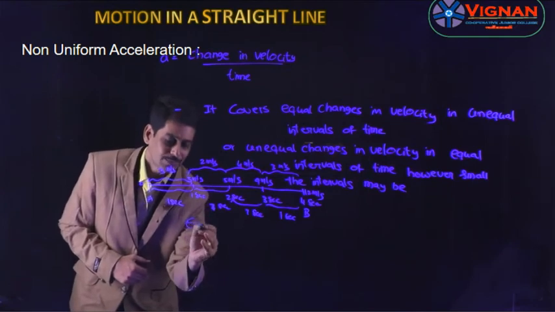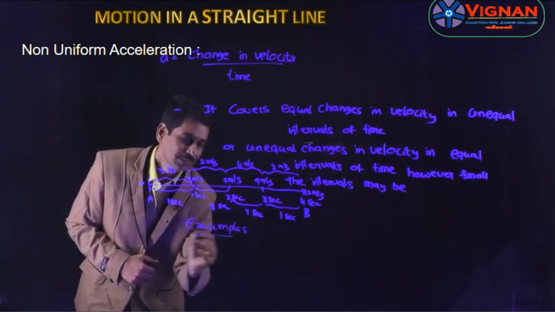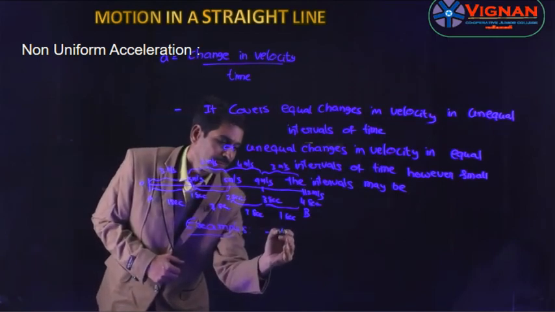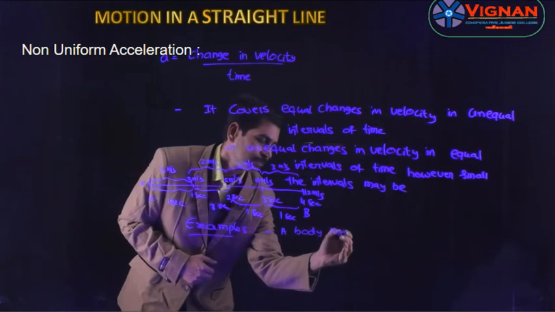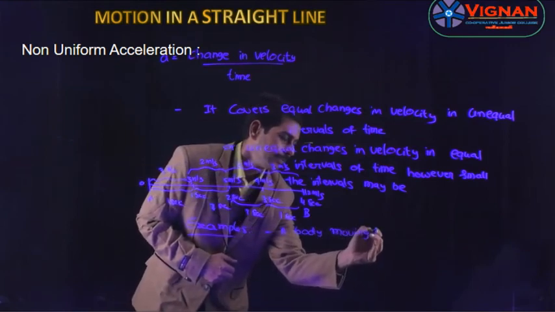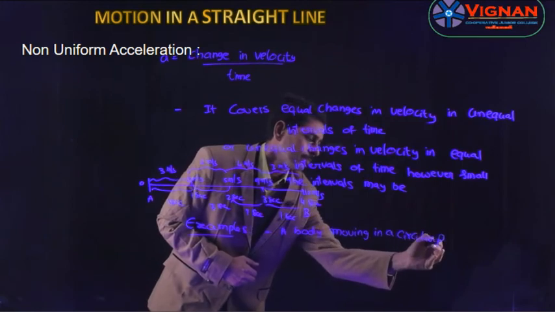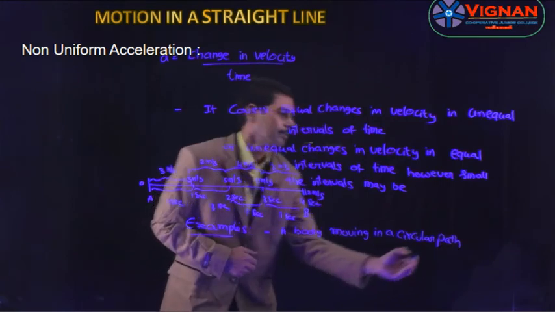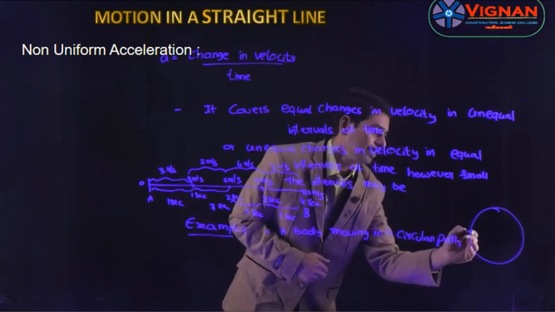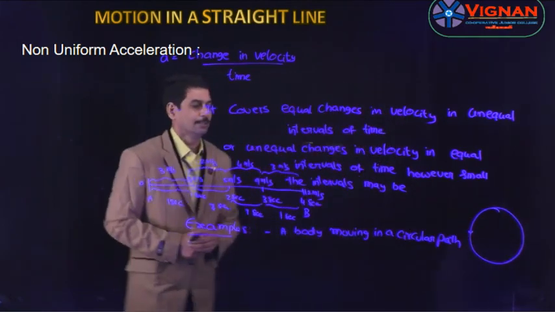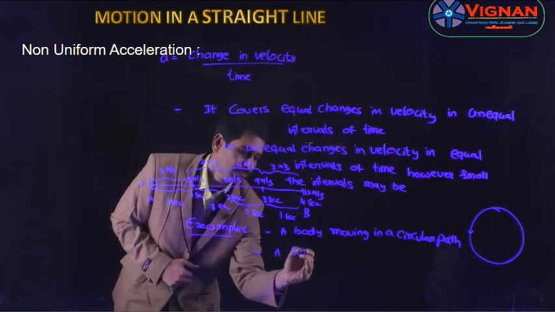And the examples for non-uniform acceleration are a body moving in a circular path. A body revolving in a circular path is an example for non-uniform acceleration. So if a body is moving along a circular path, it is moving with non-uniform acceleration. Similarly, a body moving in simple harmonic motion.